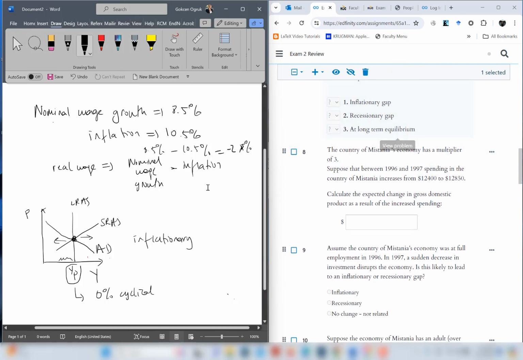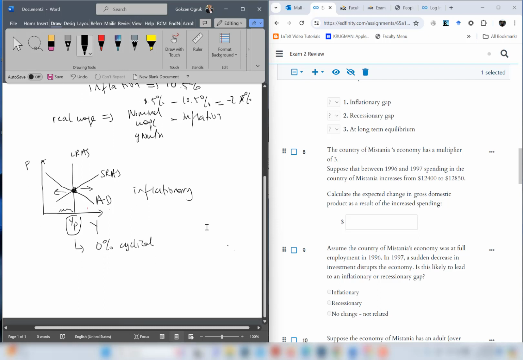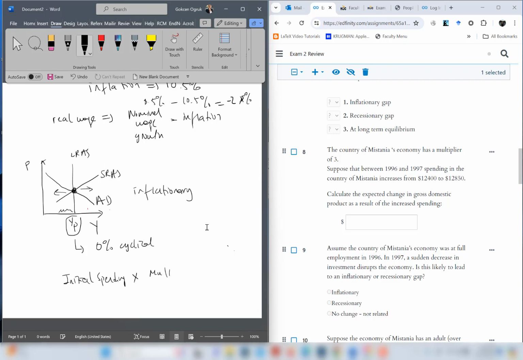Number 8. The country of Mistania's economy has a multiplier of 3. Suppose that between 1996 and 1997, spending in the country of Mistania increased from 12,400 to 12,850. Calculate the expected change in gross domestic product as a result of increased spending. If you remember, the multiplier takes the initial spending increase, and when you multiply this number with the multiplier, we find the change in GDP.